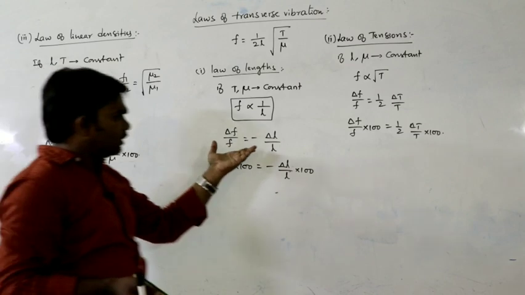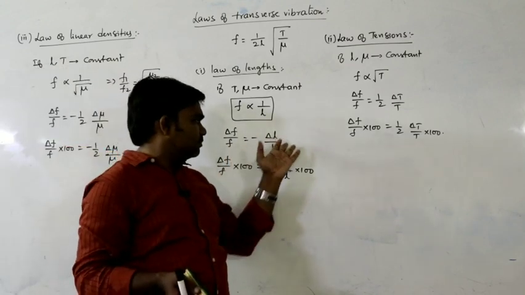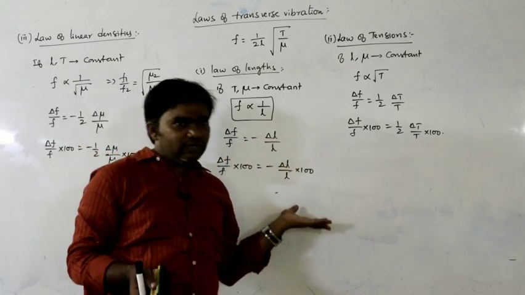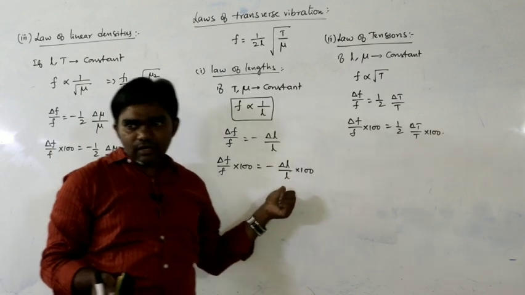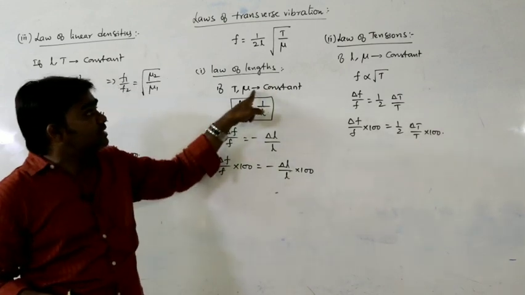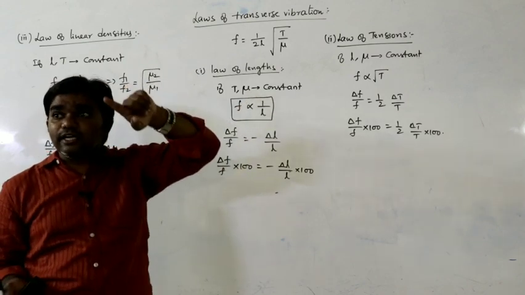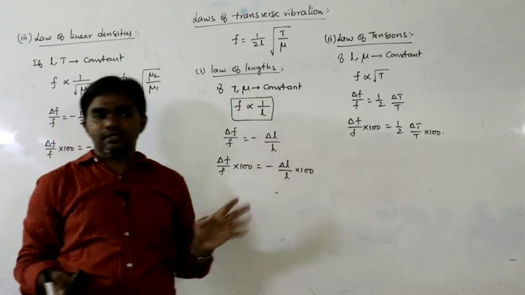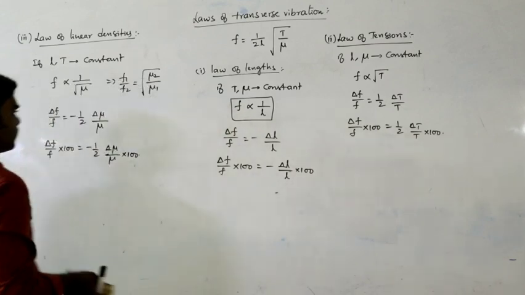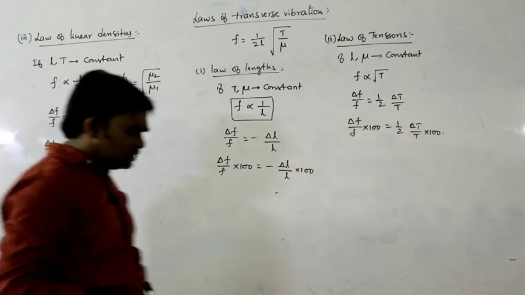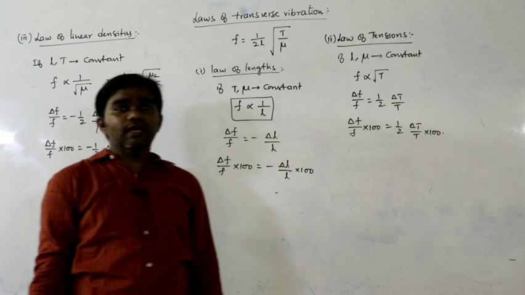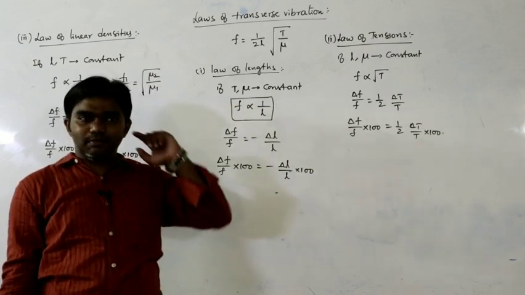Here also, how can you vary tension? Frequency varies with tension, meaning delta L by L can be written as proportional to delta T. We can write here also proportional to delta T. But what are the quantities that remain constant? Tension and linear density. But in that situation, tension and mass. That is the difference. And these three laws can be verified with the help of the sonometer experiment.